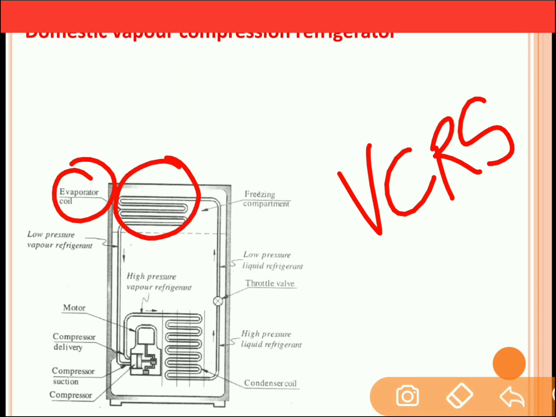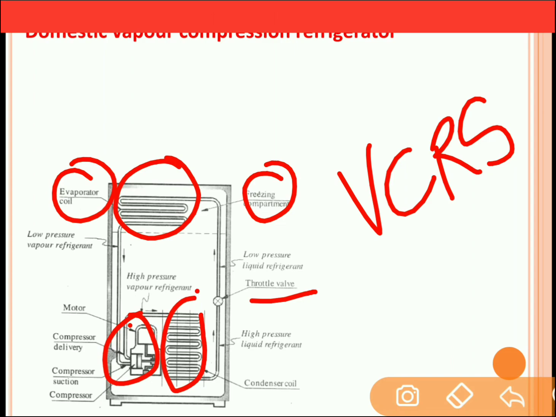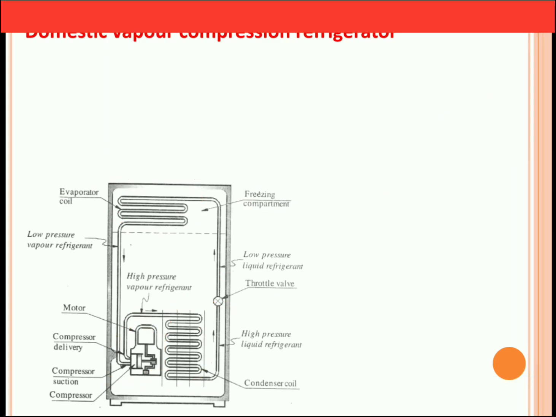Evaporator coil is over here, that is in the freezing compartment. This evaporator coil is connected to the compressor. This compressor is now connected to the condenser, and this condenser is connected to the throttle valve, which is nothing but expansion device. So the components are similar or same as that of the vapor compression refrigeration system, that is evaporator, compressor, condenser and expansion device.